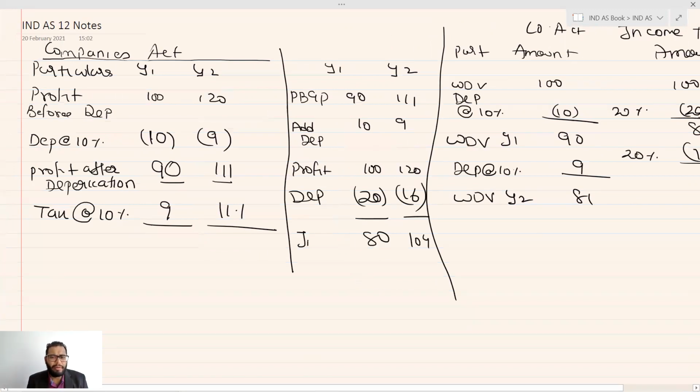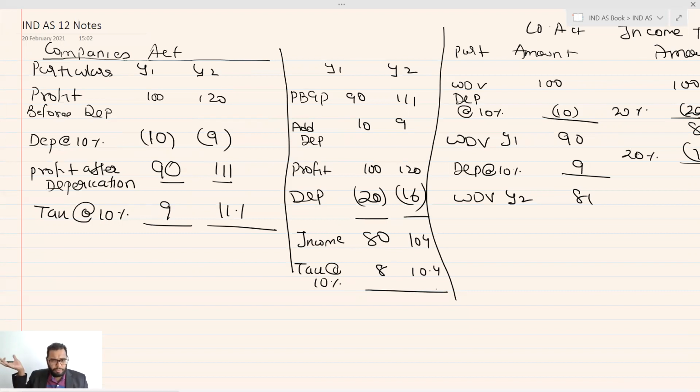So income I can say, and tax at the rate 10%, 8, 10.4. Now if you see the tax provision which we made in our books, on one hand the books tax provision was 9 and 11. However, we ended up paying tax at 8 and 10.4 in year 1 and year 2 respectively.